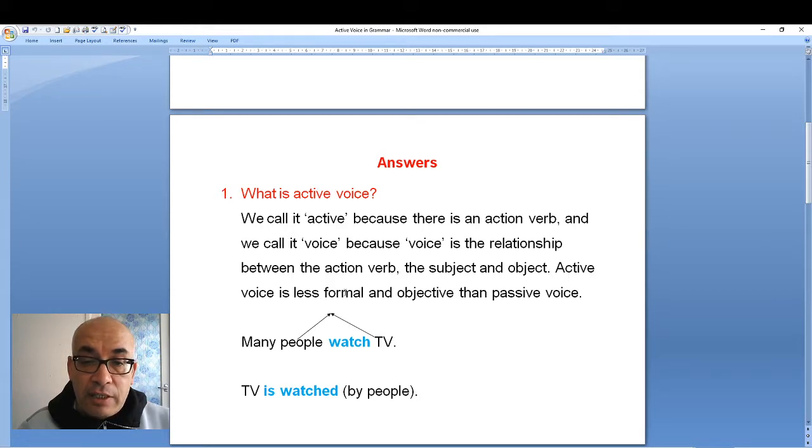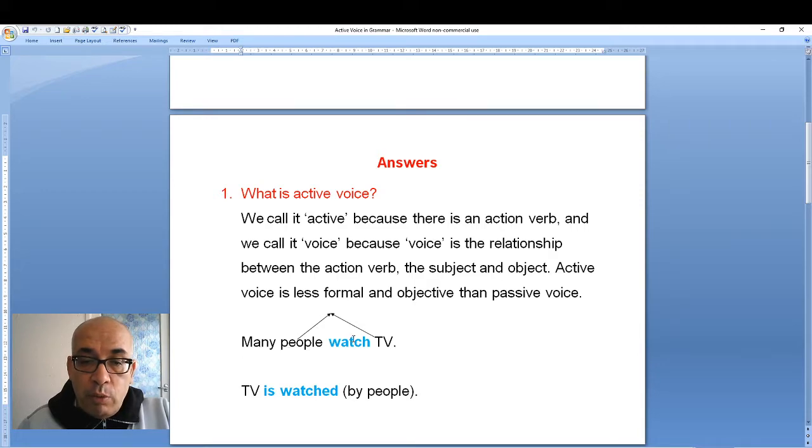Active voice is less formal and objective than passive voice. So it means passive voice is very formal, very objective, but active voice is less formal. So if I say many people watch TV, watch is active voice. It is in blue. Everything in blue is the answer. Everything in blue is the active voice. It is the answer. Because our lesson is on the active voice, I write the answers in blue. So blue is the active voice.